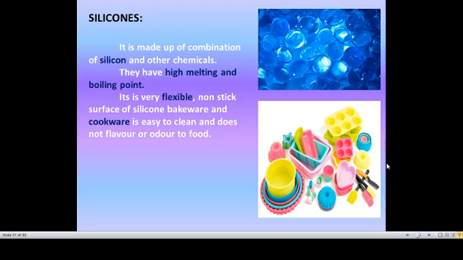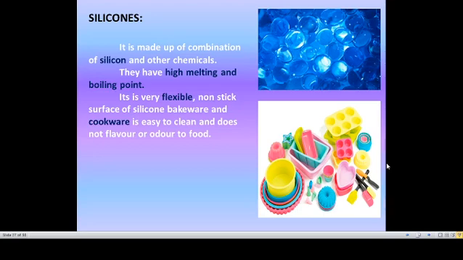Due to these reasons, they are commercially used in huge industries and in automotive products, constructions, electronics, coatings, textiles, and personal uses. So silicones are used in our daily life. Because they are very flexible, they are used for baking ware and cookware, and it is very easy to wash a vessel made of silicone.